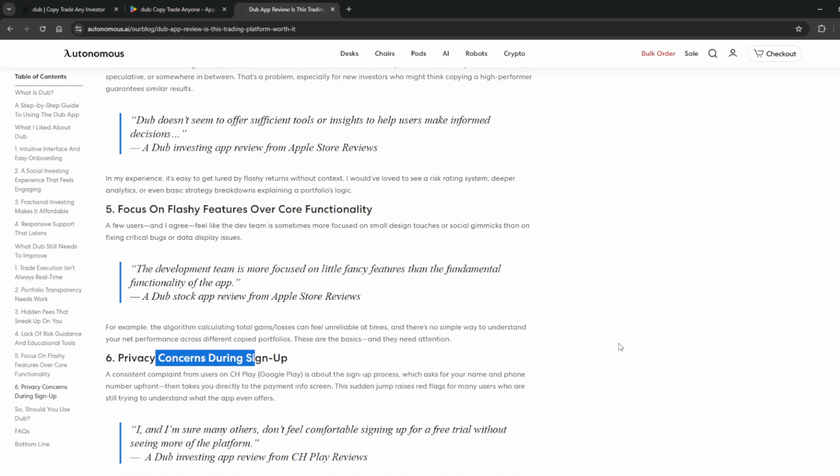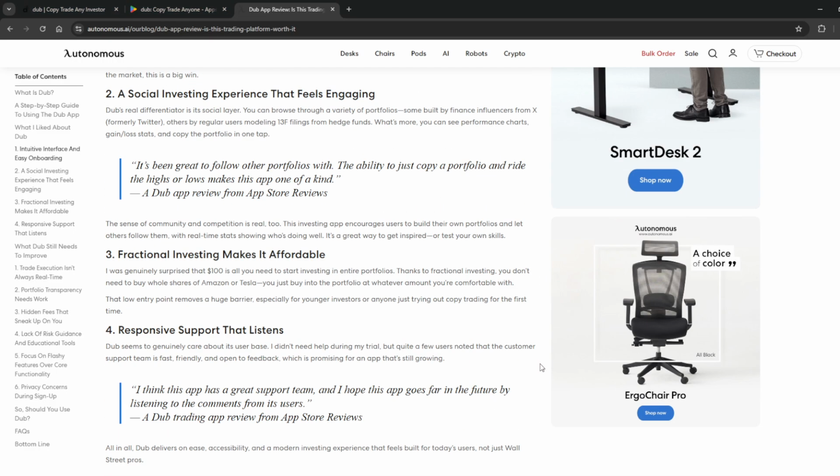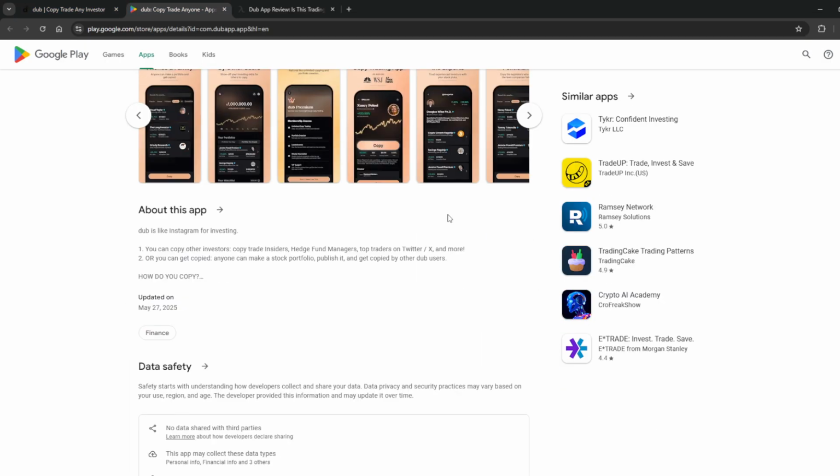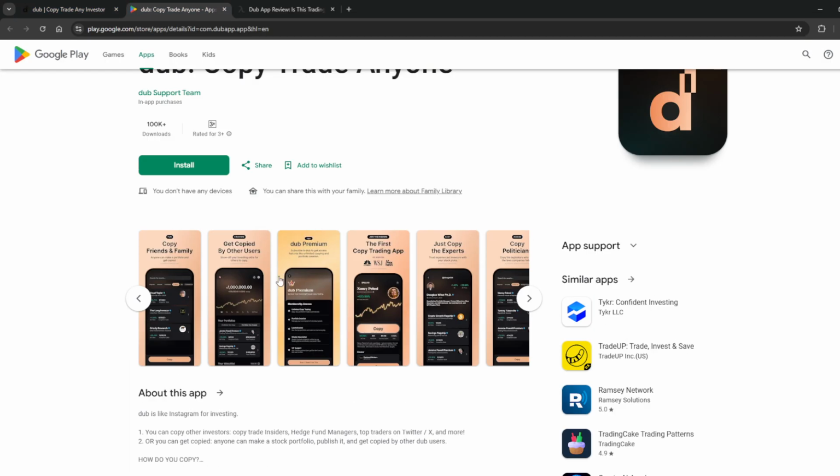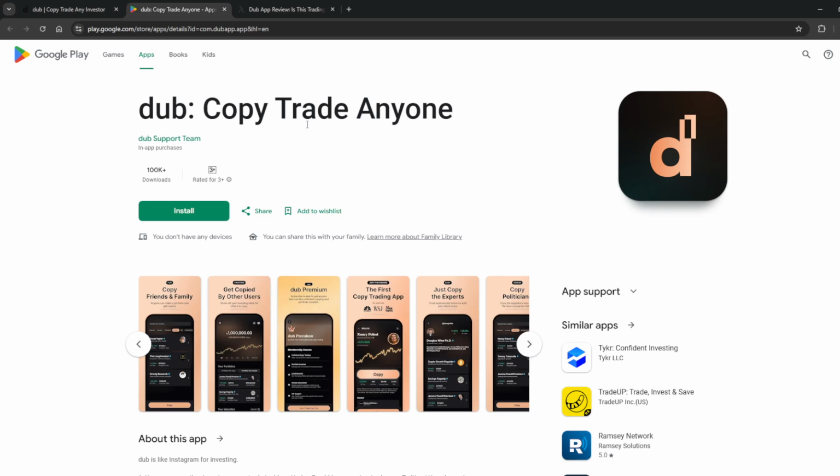You can basically just read on and do some research before downloading this app if you want to actually invest in it. So yeah, this app is legit. However, I don't know if it's actually worth the time doing this. If you want to download this app, I advise you to do your own research before downloading it and see if it's right for you. And that is basically it.